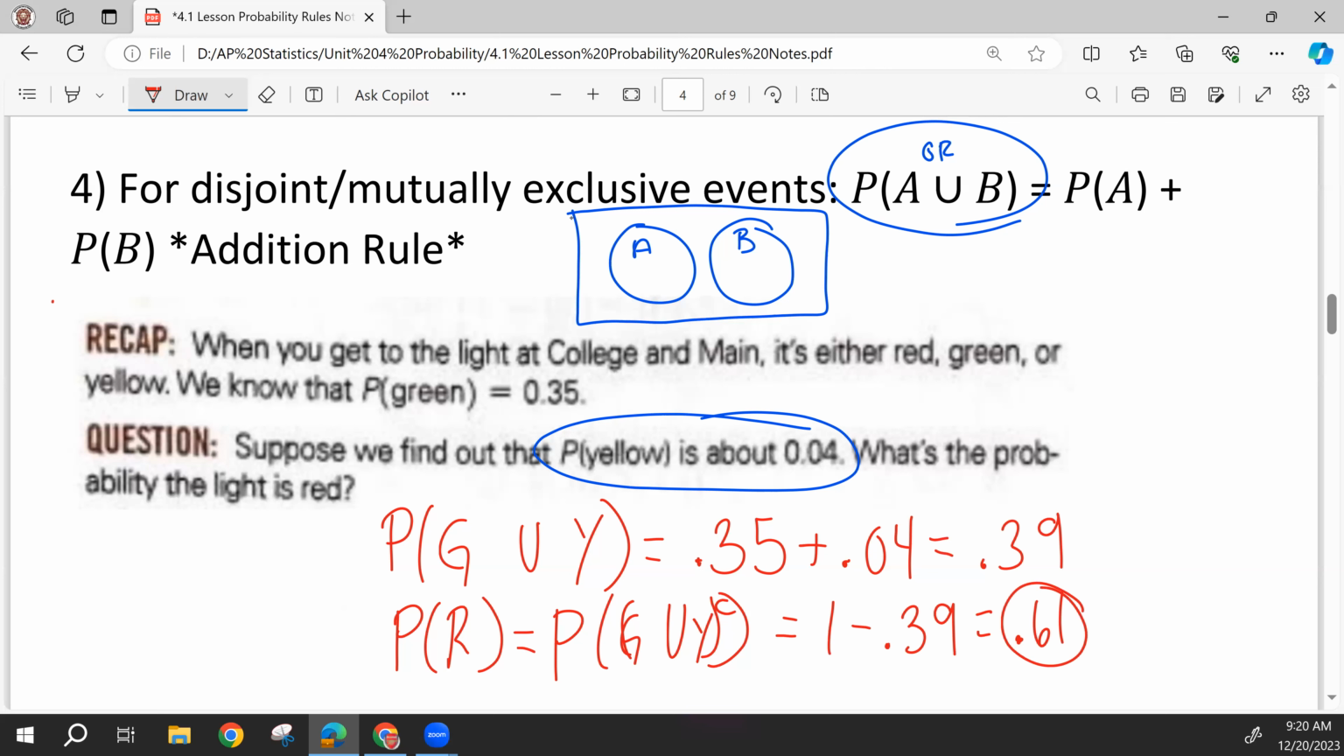Again, you might not have had to go through all that probability notation and write out both of those equations, but it's good to practice the simple ones like this, as you would want to do for a more difficult problem. So we now have that the probability of going through the light and it being green is 0.35. The probability of it being yellow is 0.04, probably because the yellow light is very quick. And the probability of it being red is 0.61.